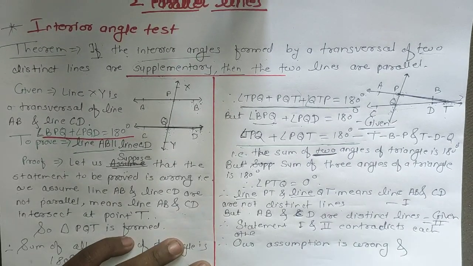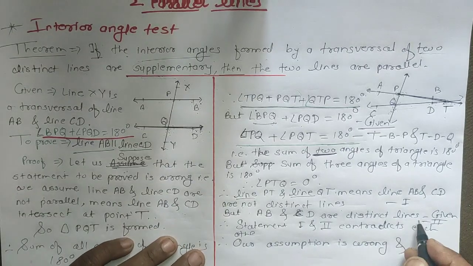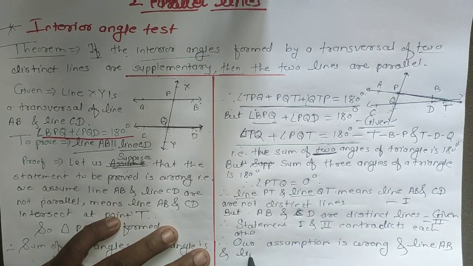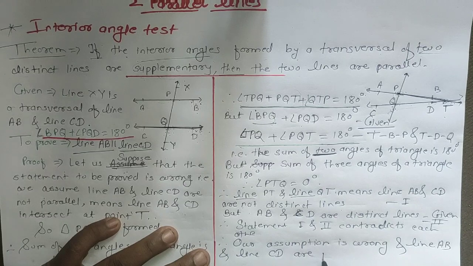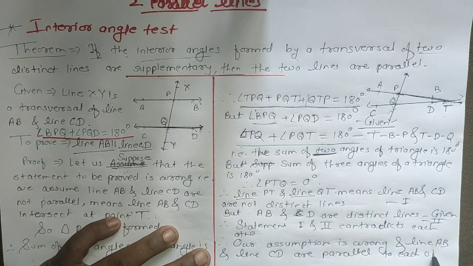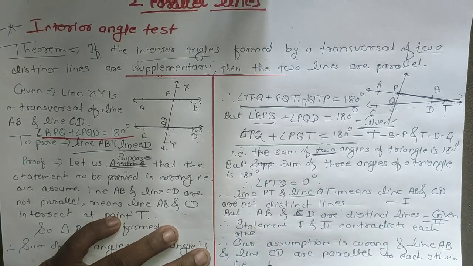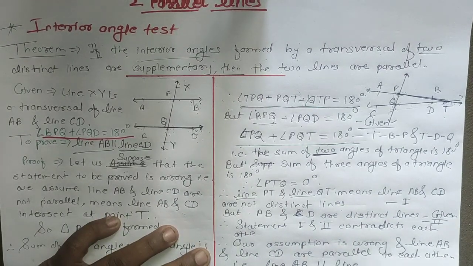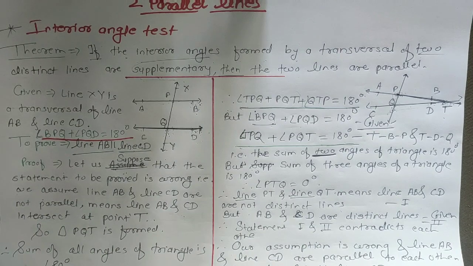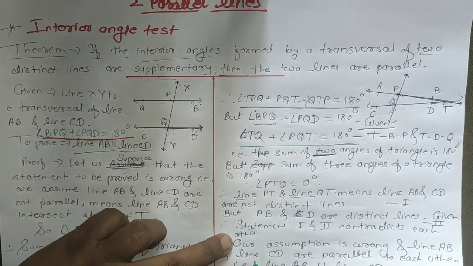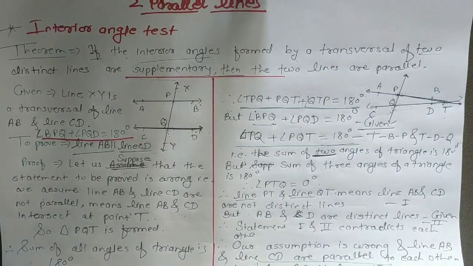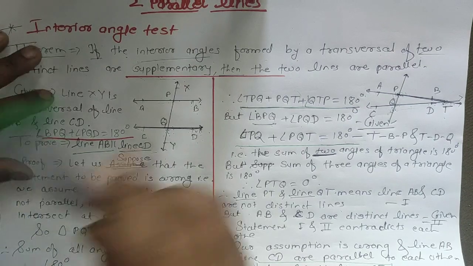and so line AB and line CD are parallel to each other. That is, line AB is parallel to line CD, and that is our proof. This is our proof. Here it is, that we proved. How we proved? Understand? Which method did I tell you? It is the indirect method.